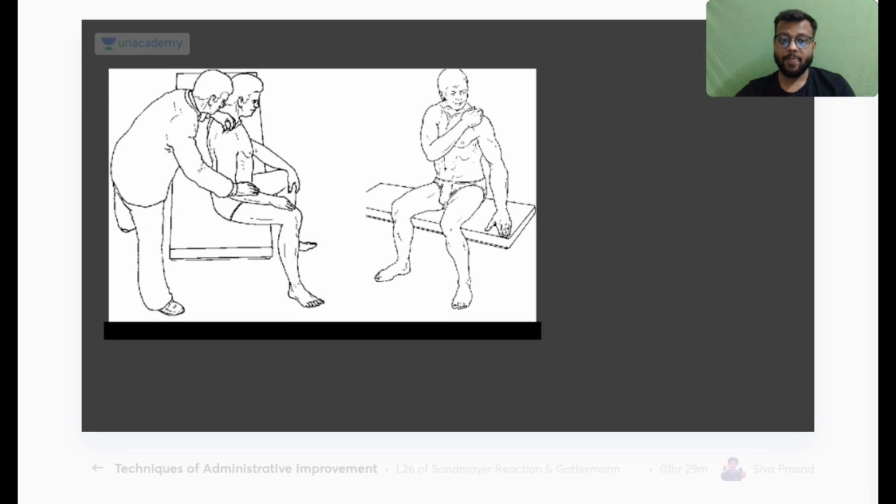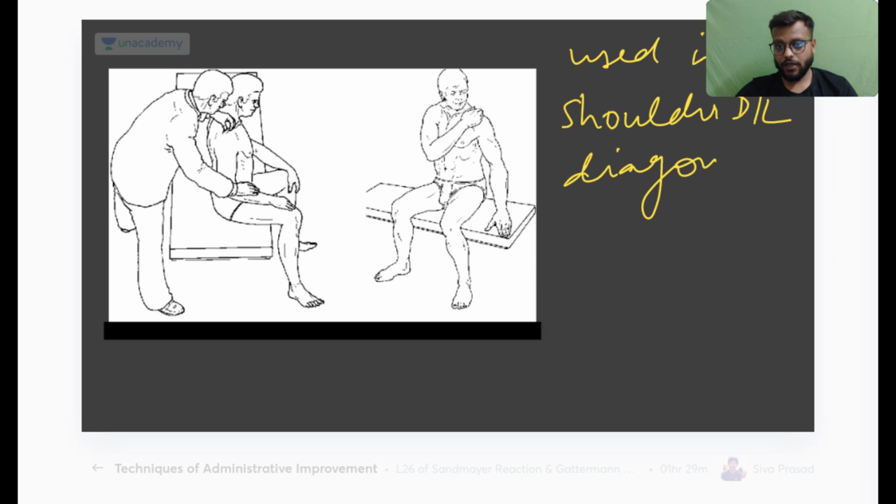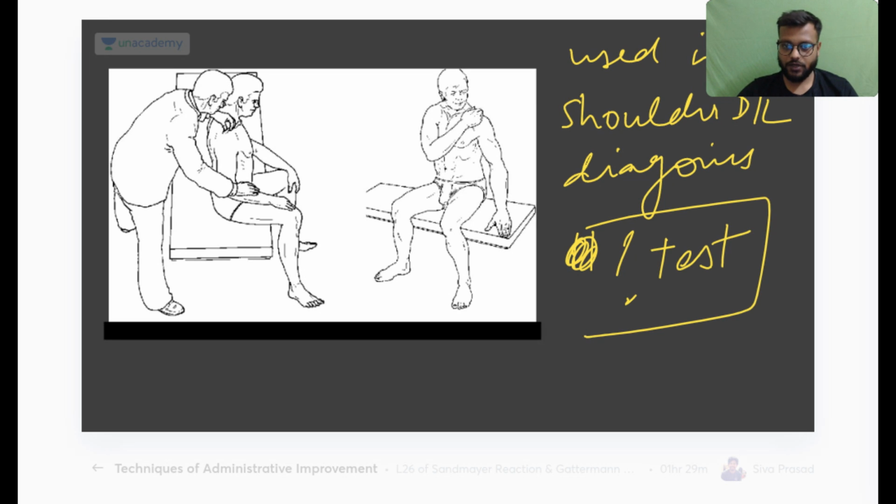Okay, now this is a test used in shoulder dislocation diagnosis. Okay, identify the test or name the test. Okay, which is this test? Very important.